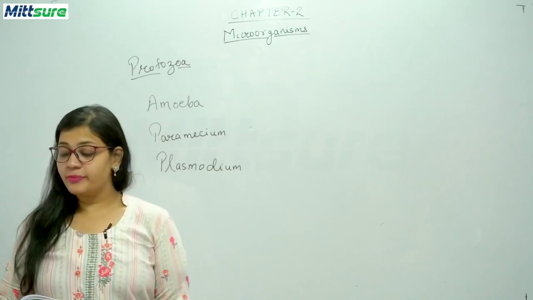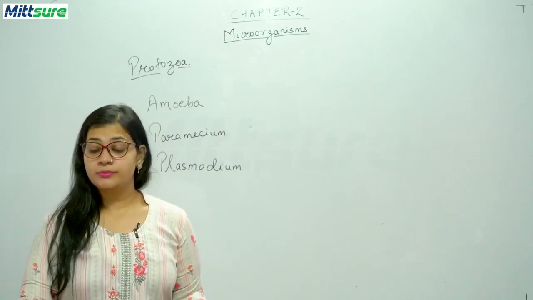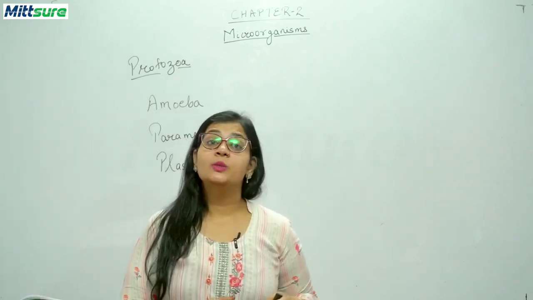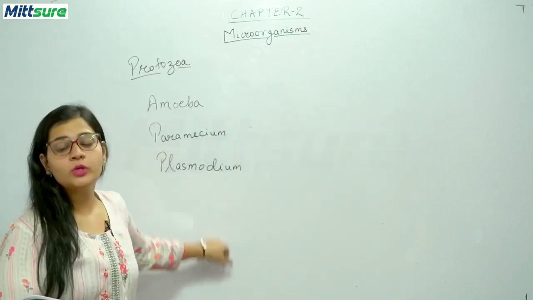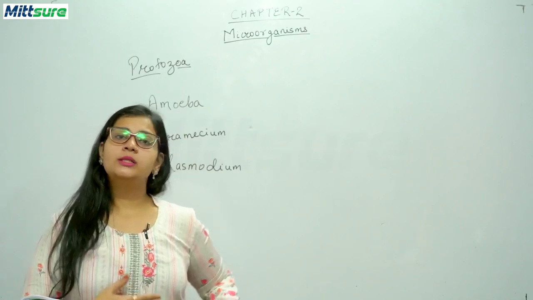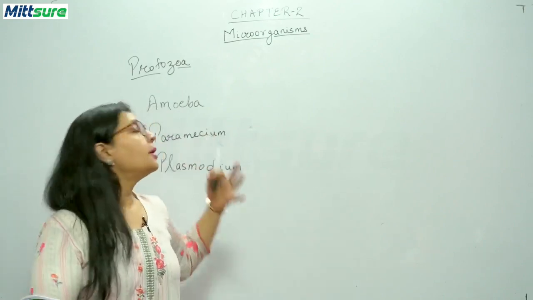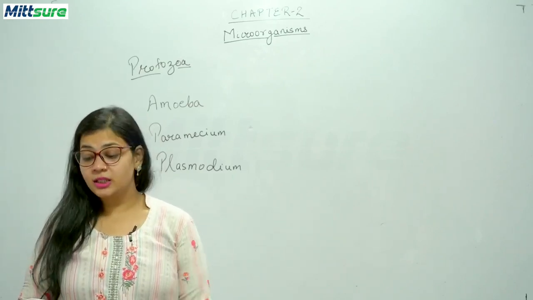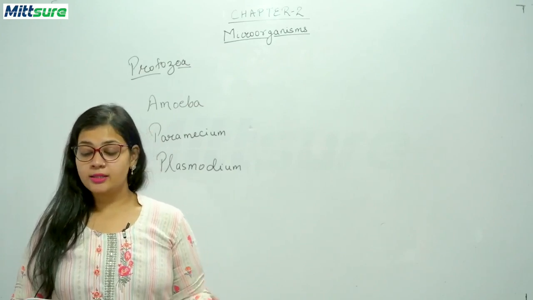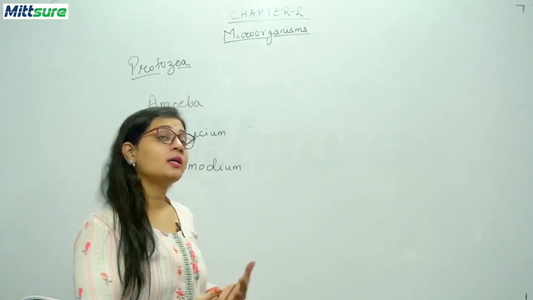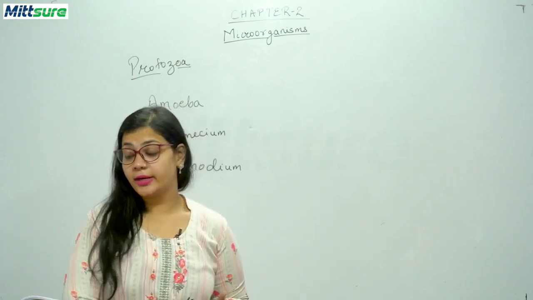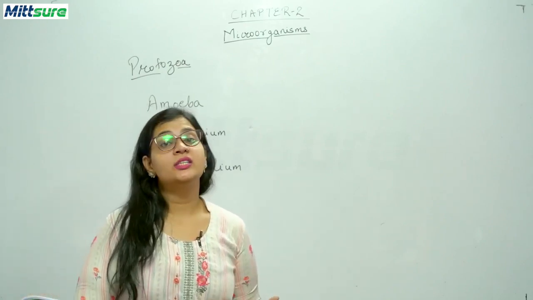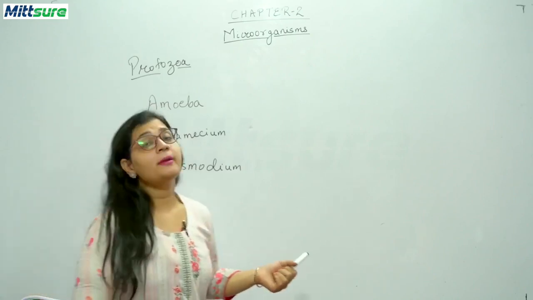Now some harmful effects of protozoa are, first, it causes malaria. This disease malaria is caused by which type of protozoa? That is Plasmodium, which causes malaria. And other types of diseases are also caused by protozoa, like Entamoeba gingivalis, which is found in the tartar on teeth, causes pyorrhea, and this is a disease which can cause decaying of teeth. And Entamoeba histolytica in the human intestine causes amoebic dysentery. So these are the diseases which are caused by protozoa.